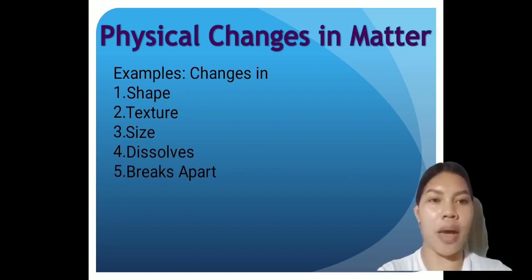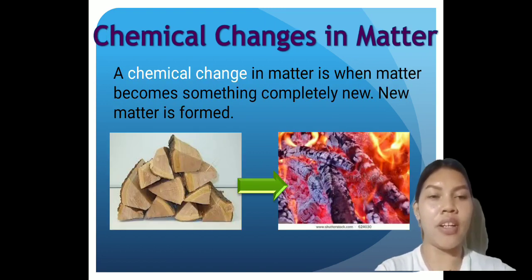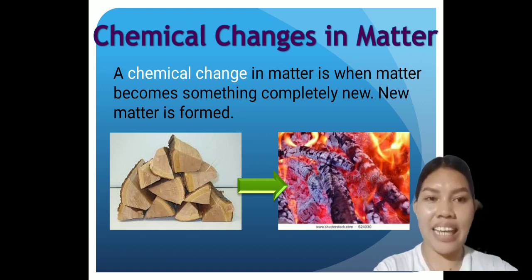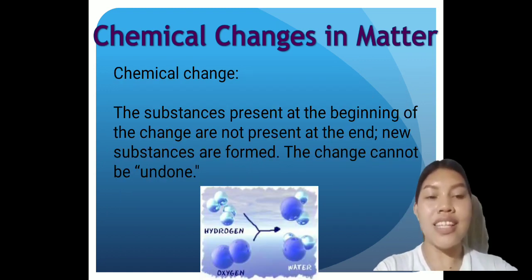Let's proceed to chemical changes in matter. A chemical change in matter is when matter becomes something completely new. New matter is formed. The substances present at the beginning of the change are not present at the end. New substances are formed. The change cannot be undone.